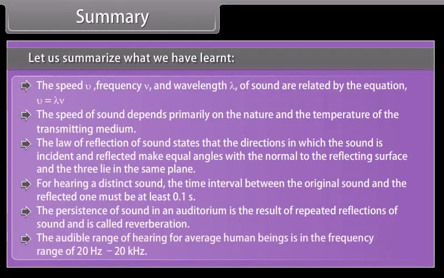The persistence of sound in an auditorium is the result of repeated reflections of sound and is called reverberation. The audible range of hearing for average human beings is in the frequency range of 20 Hz to 20 kHz.